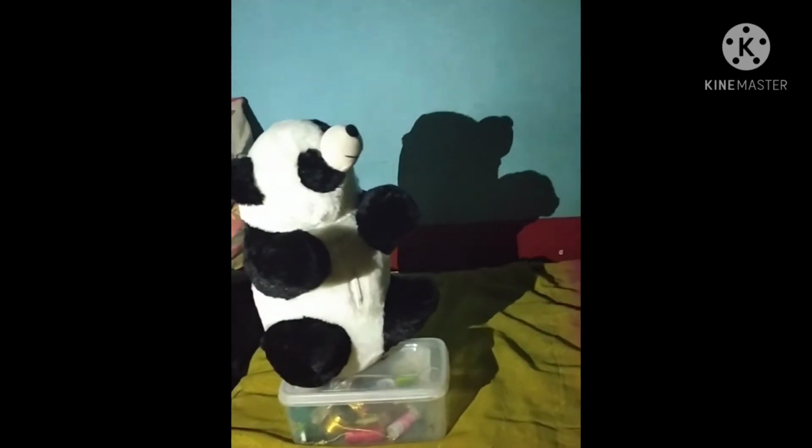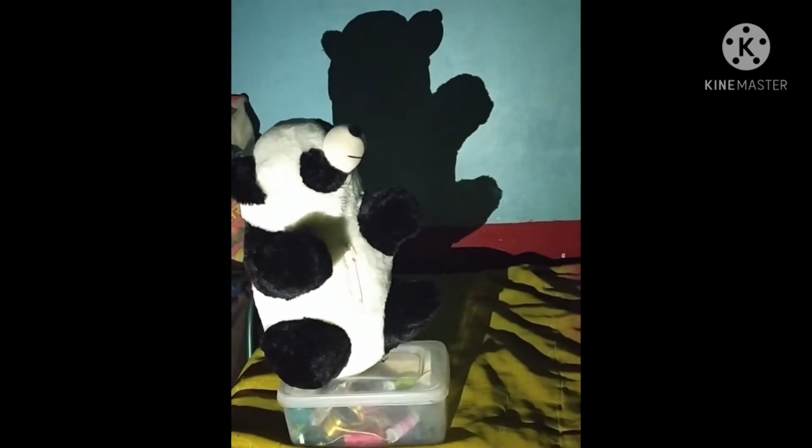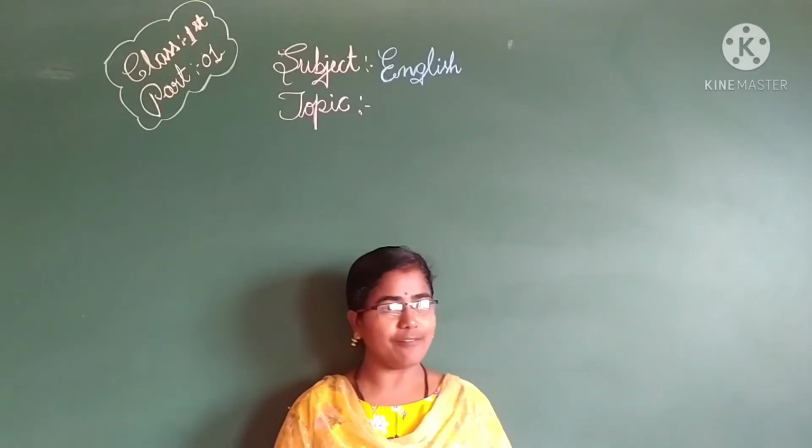Like this, even our shadow differs. Now you are observing the panda, right? The shadow of the panda is increasing its size and shape when the source is far. Are you observing, children? When the light is coming near to it, it is becoming too small, right? When the light is moving far again, the source of light is far, it is increasing its shape, right? Have you observed this?